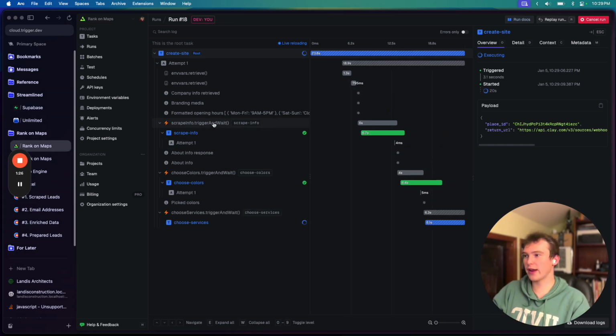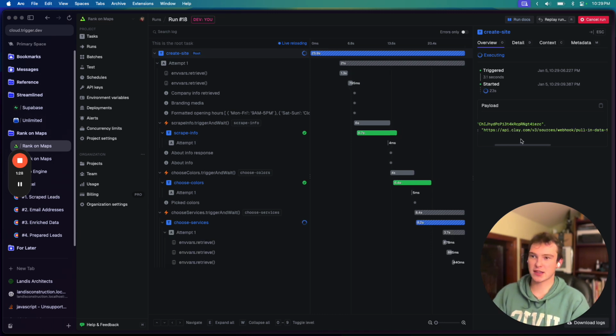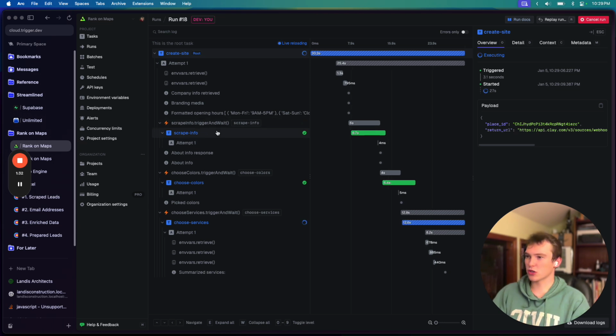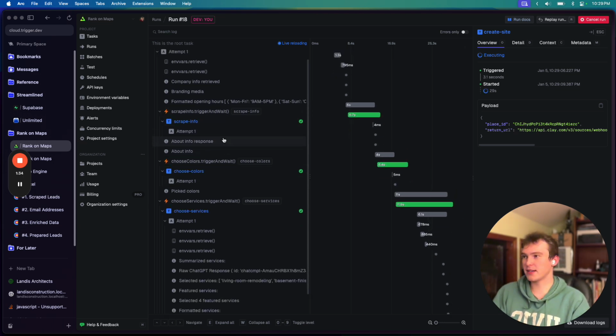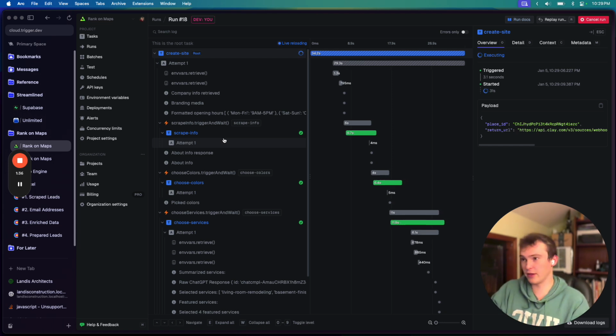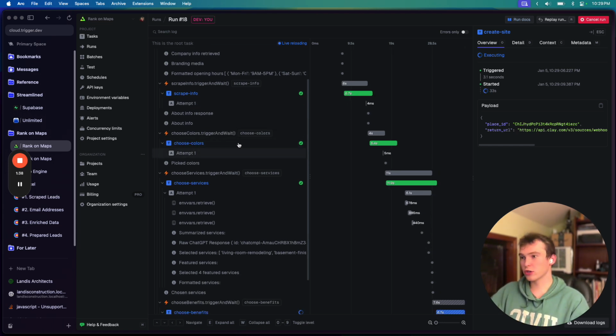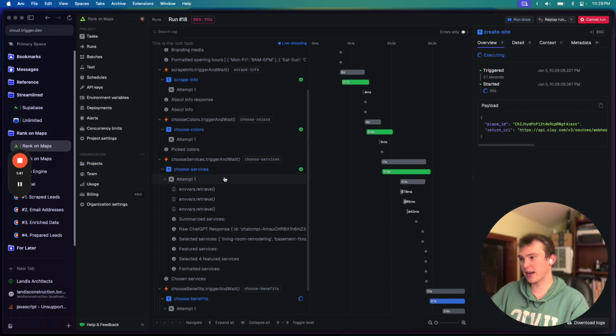And actually, the way it works is we're passing in the place ID and then a URL to send it back to. And we're scraping info off their old website to figure out what the branding on their new website needs to be. We're choosing the colors based on their old website.